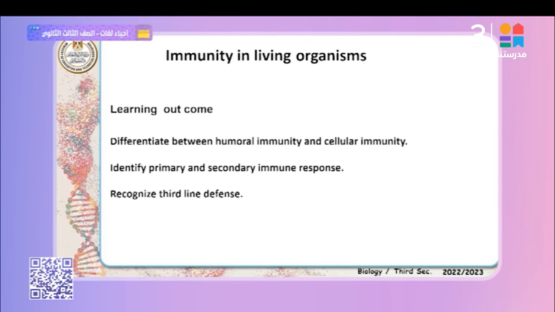By the end of this lesson, a student should be able to, number one, differentiate between humoral immunity and cellular immunity. Number two, identify primary and secondary immune response. Finally, recognize the third line of defense.